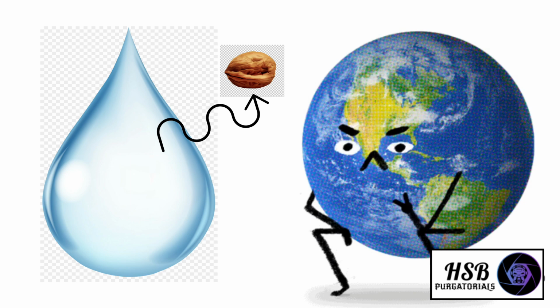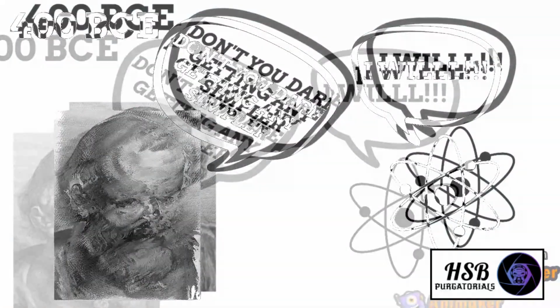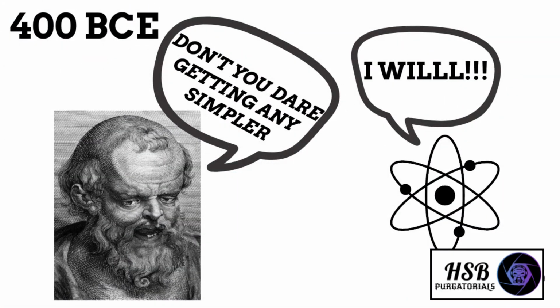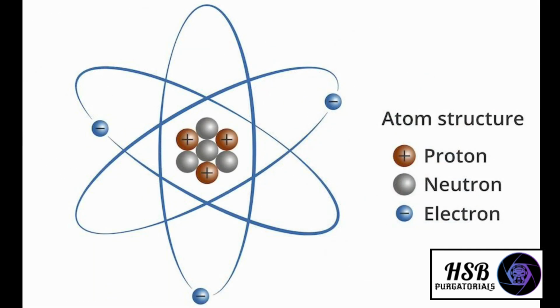Due to this smallness, their behavior cannot be predicted with complete accuracy. The word atom is derived from the Greek word atomos, which means indivisible. It is because the first ever idea of atoms was given by Democritus around 400 BC, and he believed that these are the ultimate particles which cannot be further simplified, so he called them atomos or atoms. But later on, modern experiments revealed that atoms are further composed of subatomic particles known as electrons, protons, and neutrons.